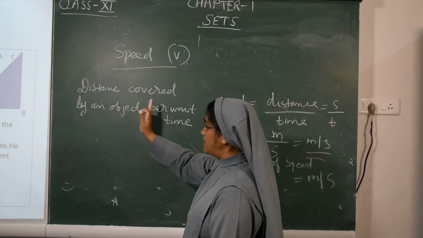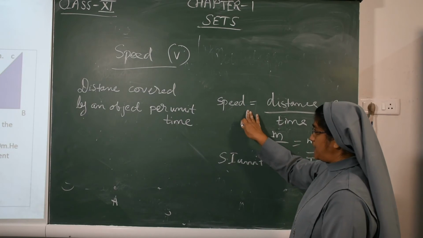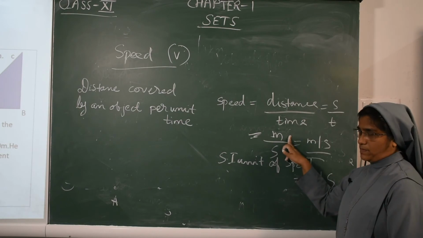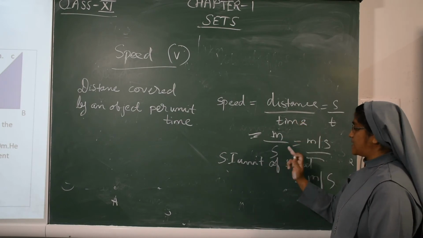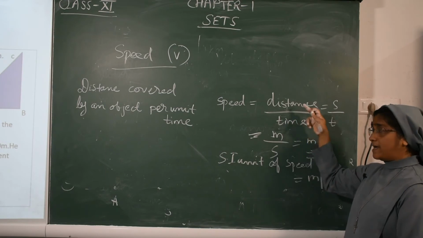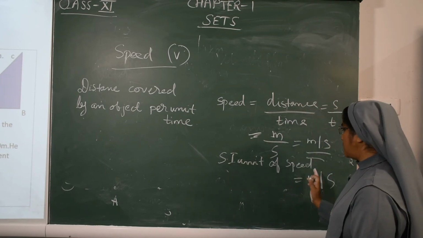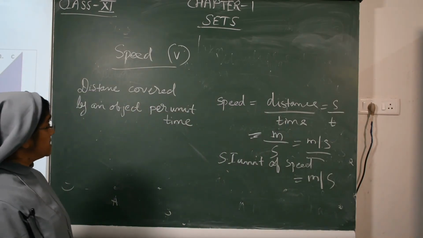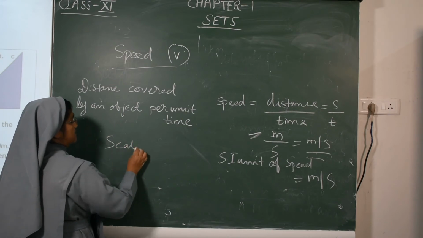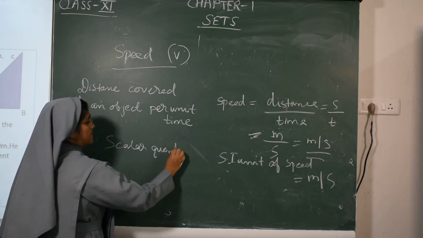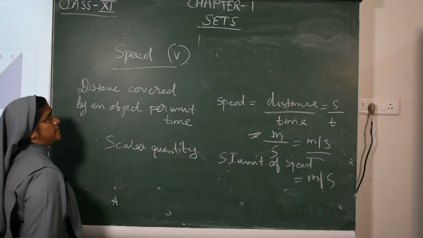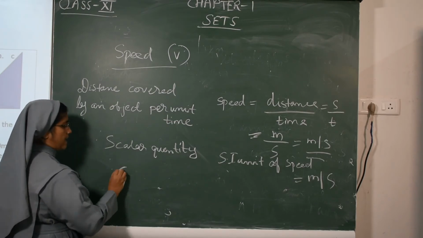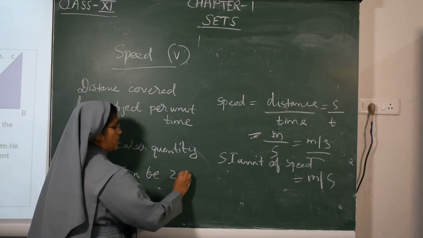Speed means distance covered by an object per unit time, so speed is equal to distance upon time. The SI unit of distance is meter and the SI unit of time is second, so the SI unit of speed is meter per second. Speed is always a scalar quantity. Speed can be 0 or positive.